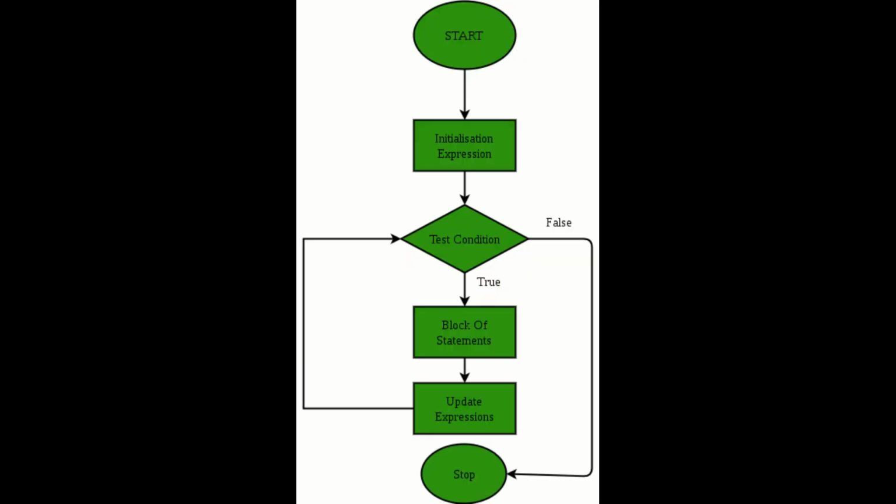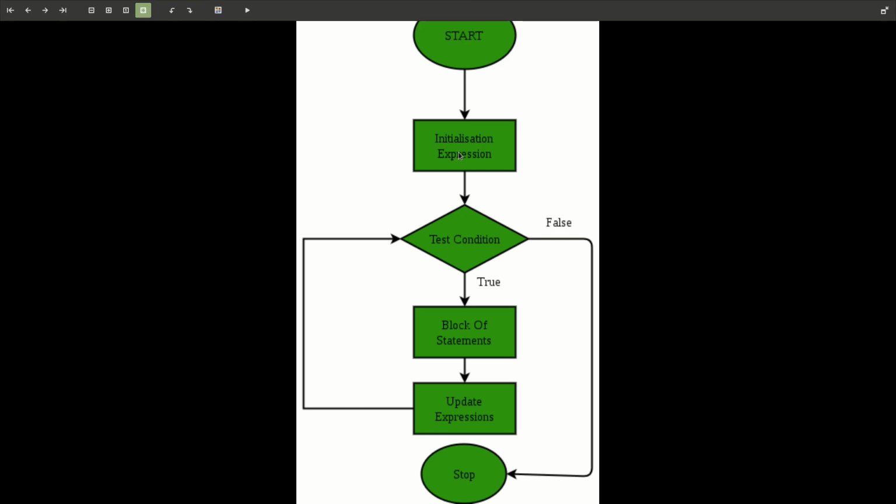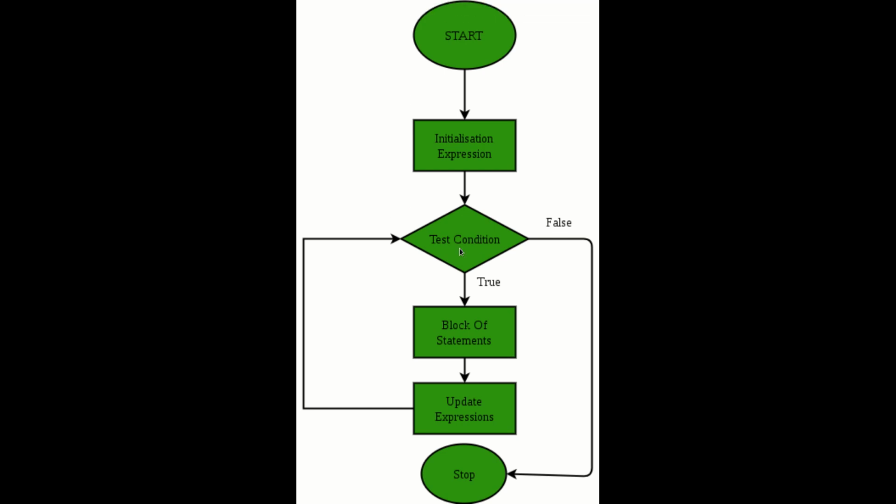We'll talk about loops. This is a flowchart of a for loop. We'll start the program, then initialize any variable, and we will start the loop and check the condition. If it's true, we perform that statement or block, then update and test again. This is the loop. If the test condition is false, it will stop. The condition can be checked at the first, second, or last step, whatever we choose.